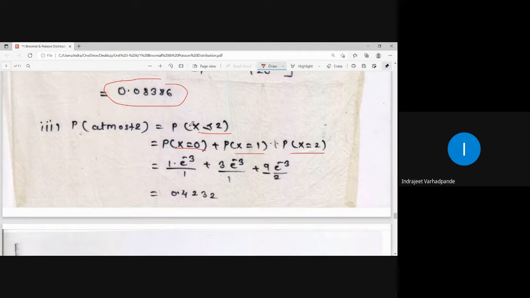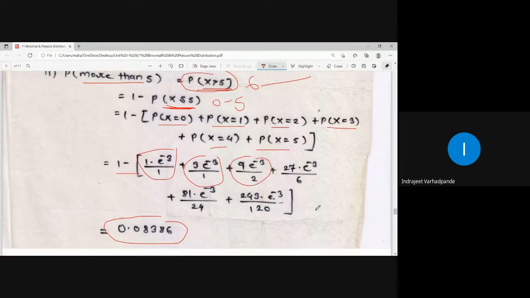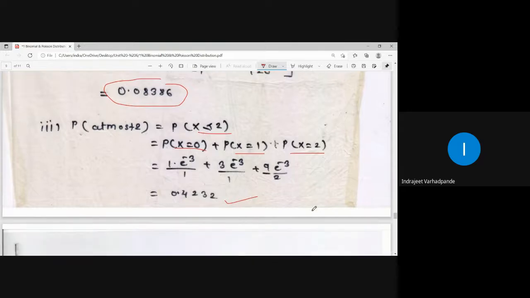So probability for x equal to 0 plus x equal to 1 plus x equal to 2, that answer will be calculated. I think some of that portion, x equal to 0, x equal to 1, x equal to 2, is already included there, so all those steps will be repeated. That much portion you can take from the solution and we can easily get the answer. So probability for at most 2 will be 0.4232.